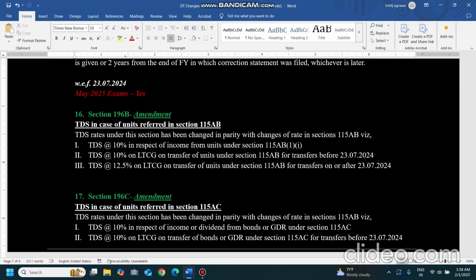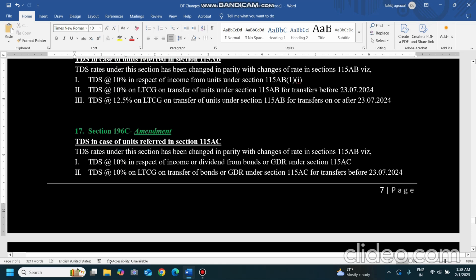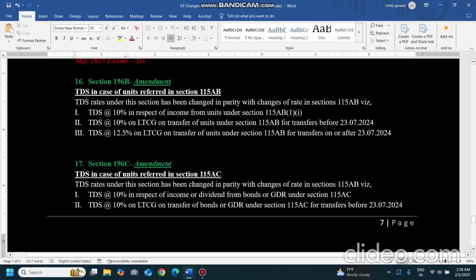So for non-residents, whatever rates of taxes are there, we are deducting tax at the same rate itself. So this is the point. 196B and 196C have been changed accordingly for 115AB and 115AC for these transactions itself.